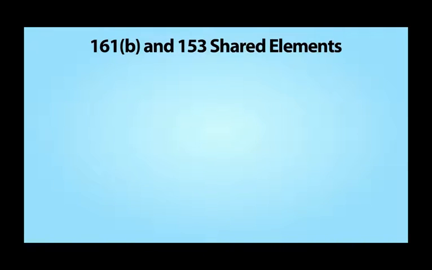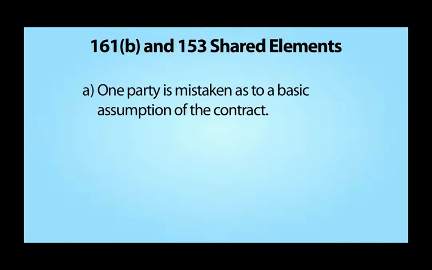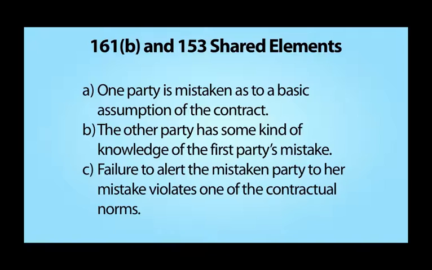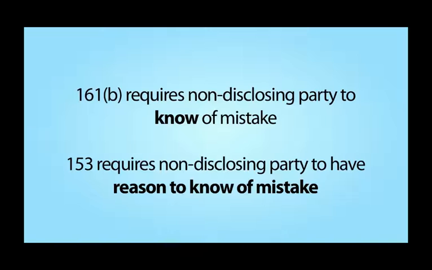Non-disclosure under 161b and unilateral mistake under 153 share the following elements. A. One party is mistaken as to a basic assumption of the contract. B. The other party has some kind of knowledge of the first party's mistake. And C. Failure to alert the mistaken party to her mistake violates one of the contractual norms. There are, however, two significant differences between the two doctrines. First, section 161b requires the non-disclosing party to know the other party is mistaken, while section 153 only requires the non-mistaken party to have reason to know of the other party's mistake.